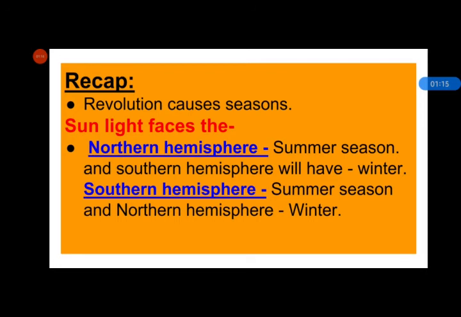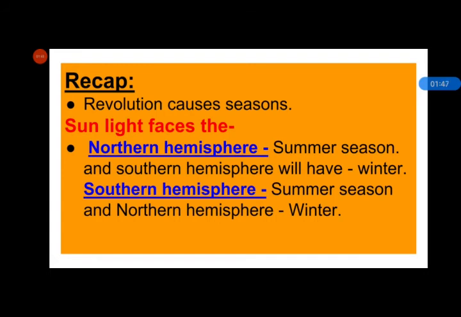During the earth's revolution, when the sunlight falls directly over the northern hemisphere, there would be summer season in the northern hemisphere, and in summer, days are longer and night time is short. Opposite will happen with the southern hemisphere.